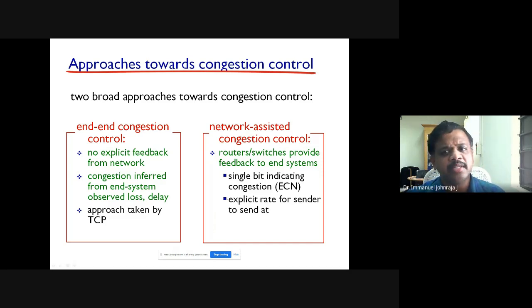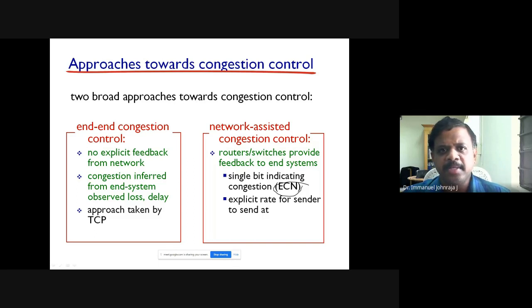What about the second one? That is network assisted congestion control, which is taken care of by the routers or the layer 3 switches in the network. So they provide an indication to the system: boss, you are sending too much, there is huge traffic in the network. The best example of network assisted congestion control is ECN, Explicit Congestion Notification.